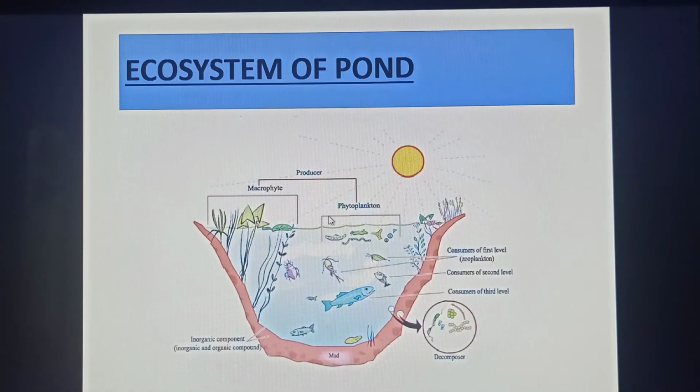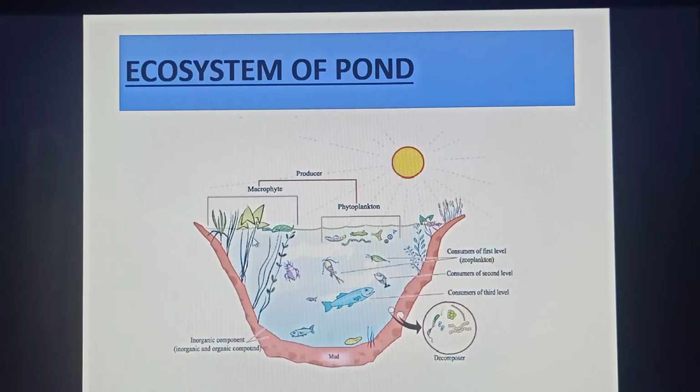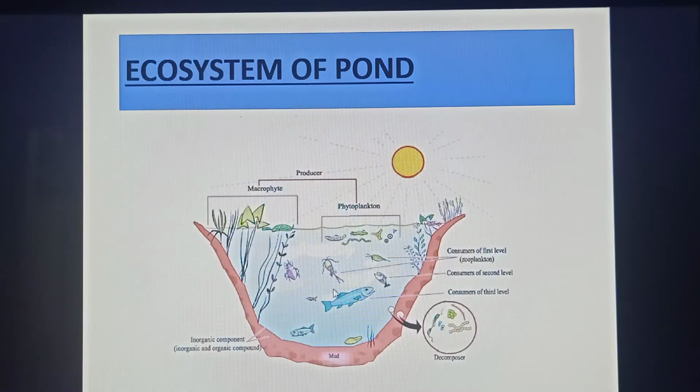Look at here, this is the ecosystem diagram. This is the diagrammatic presentation of an ecosystem of a pond. Here it is the decomposer. This is the abiotic components, physical components. This is the producers, phytoplankton. Then this is the primary consumer, zooplankton. This is the secondary consumer, the small fishes, and this is the tertiary consumer, large or big fishes. These are the components of a pond ecosystem.